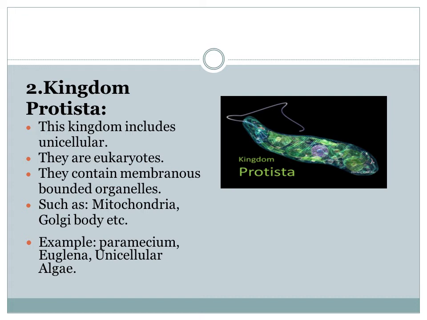Now let's move to the other kingdom, that is the kingdom Protista. This kingdom includes unicellular animal-like organisms. They are eukaryotes. They contain membrane bounded organelles such as mitochondria, Golgi bodies, etc. Their examples are Paramecium, Euglena, unicellular algae. Formerly known as Protista, nowadays it is known as Prototista because multicellular algae-like organisms are also present, therefore their name has been changed.